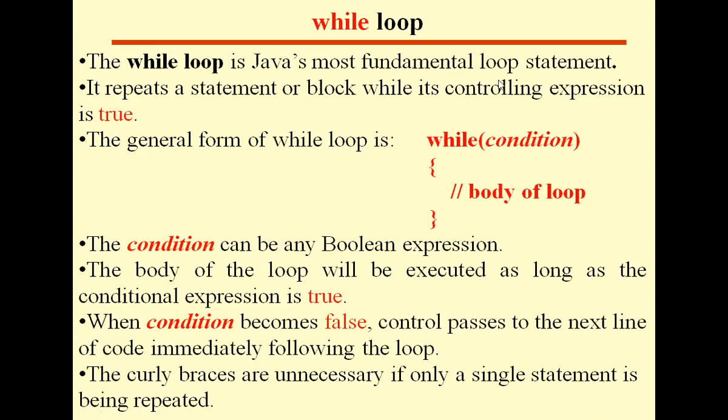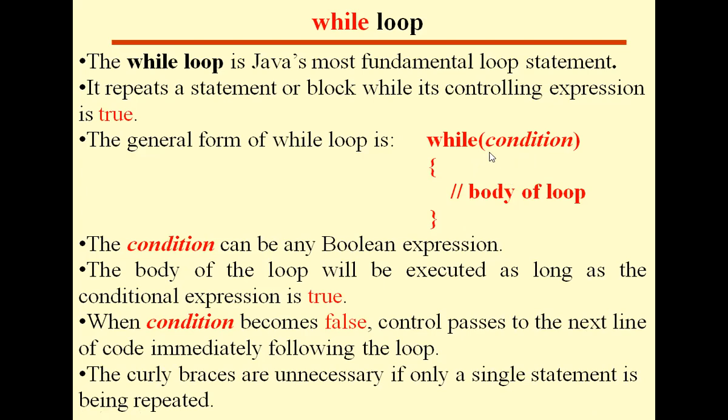Now, see here, we have given an open curly brace and a closing curly brace. The curly braces are unnecessary if only a single statement is being repeated. If there is only one statement to be executed repeatedly, there is no need to include the open and closing curly braces.